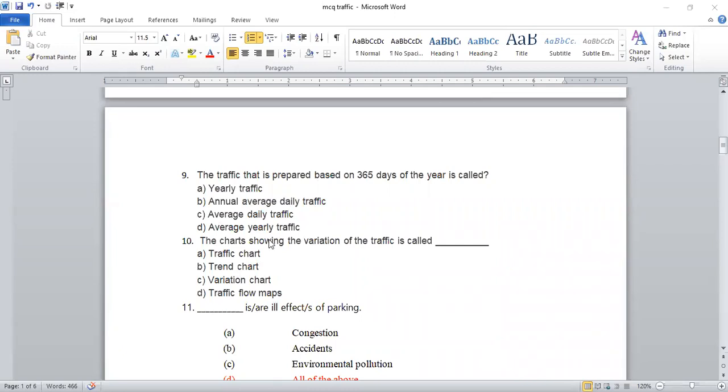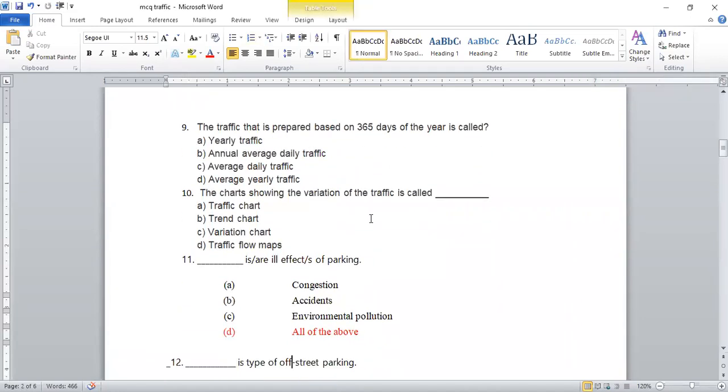Next one, the chart showing the variation of traffic is called a dash dash dash. Options: traffic chart, trend chart, variation chart, and the last one is the traffic flow map. So which one is the correct answer? Option C, the variation chart. Okay, it is the correct answer.